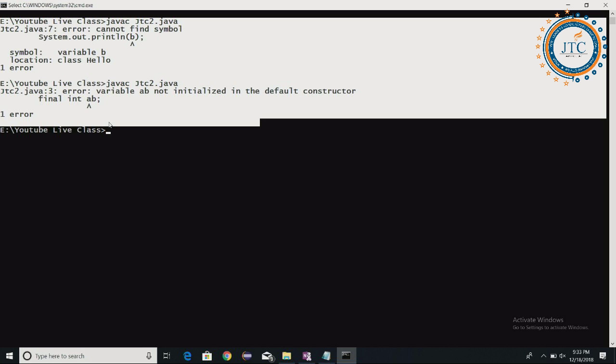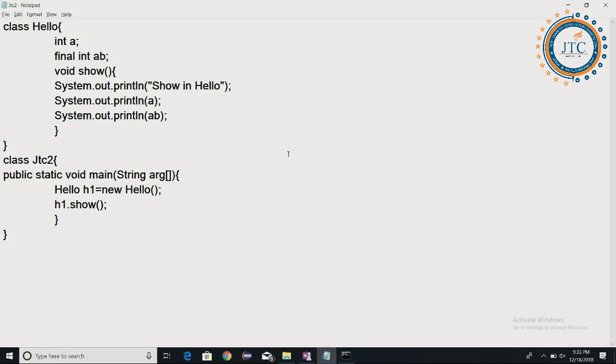I'll just read out the error for you. The variable AB not initialized in the default constructor. Let's not talk about the constructor here, but I'm coming to the first point. The first point is that the variable AB is not initialized. Remember, AB is a final variable, and this final variable AB must be initialized here.